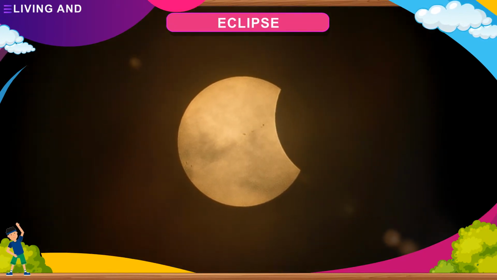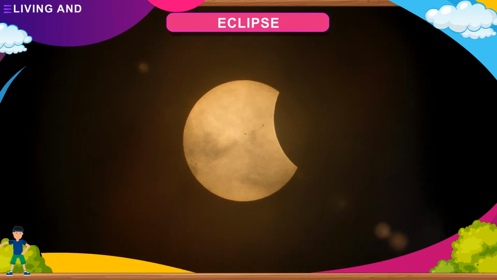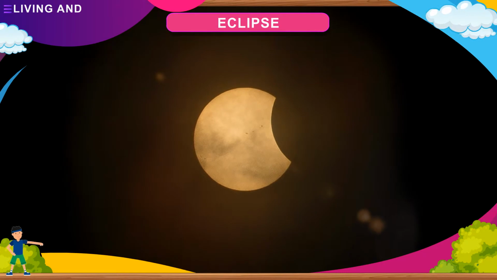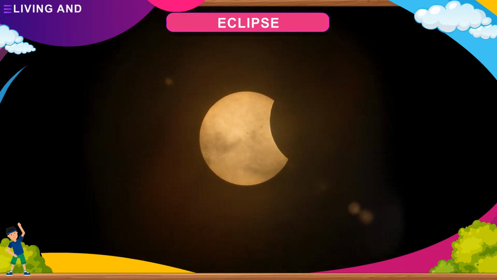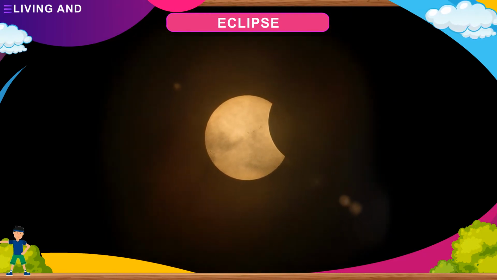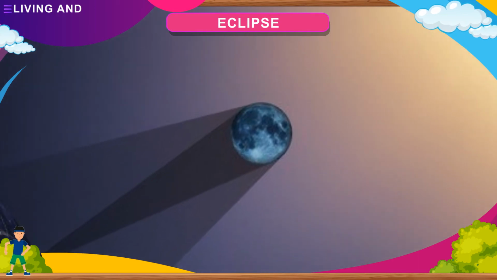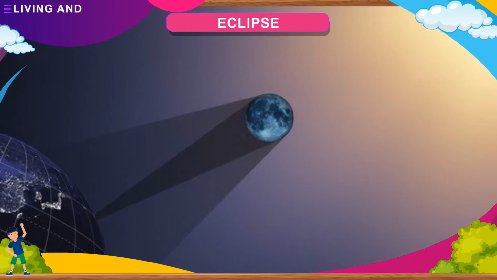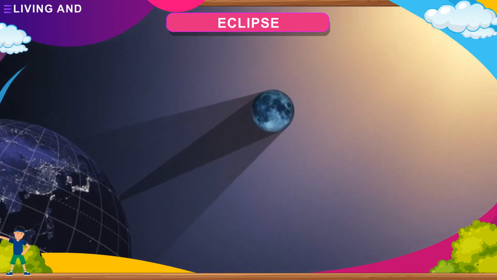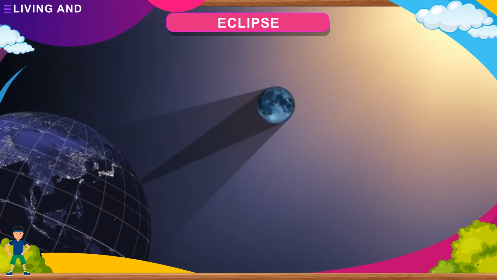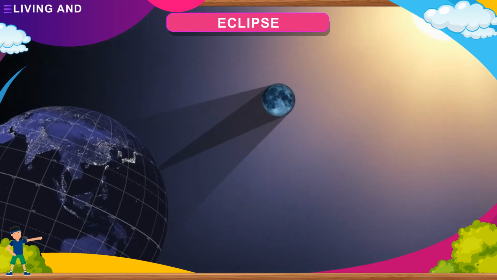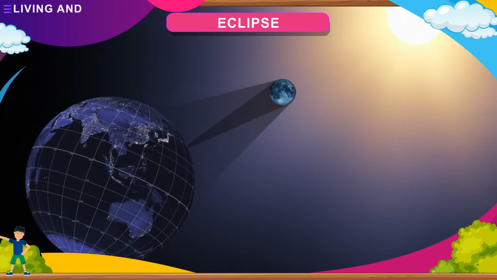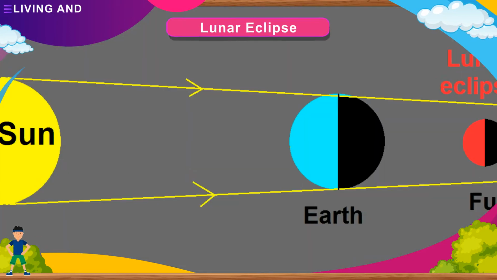Eclipses. The revolution of the moon around the earth, the rotation of the earth, and the revolution of the earth around the sun cause eclipses on the earth. Sometimes the sun, the moon, and the earth lie in a straight line, and the sunlight is blocked by the earth or the moon. As a result, the earth or the moon casts its shadow. The casting of the shadow is known as an eclipse.